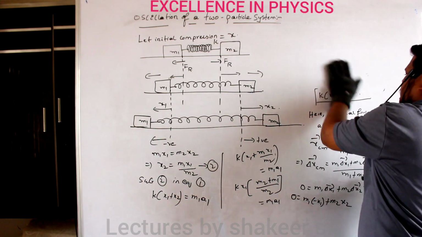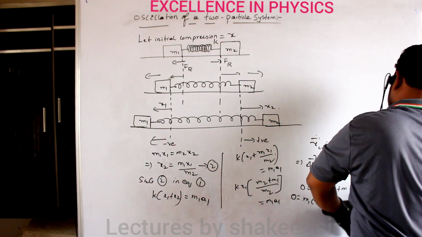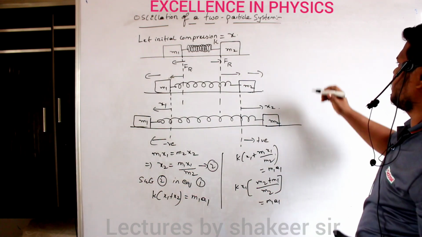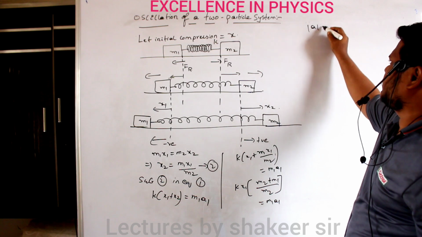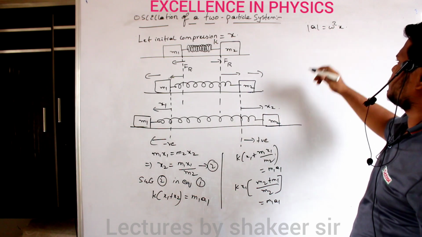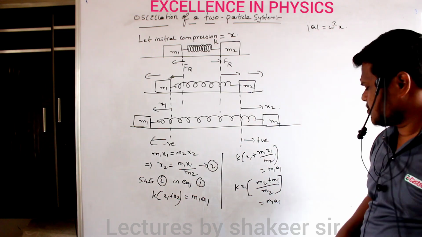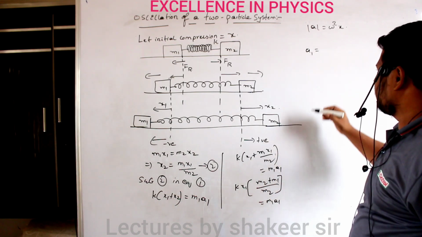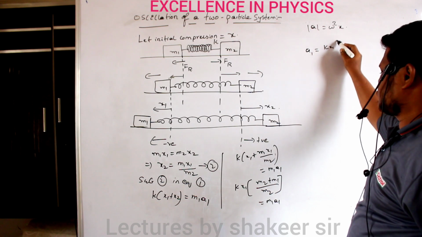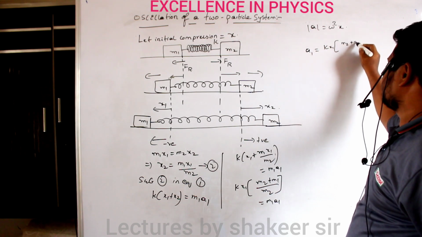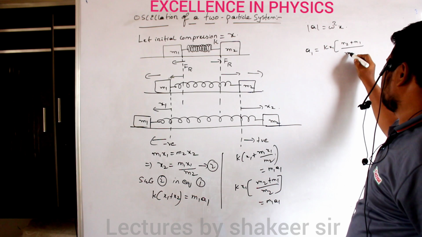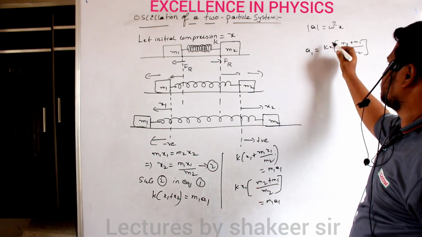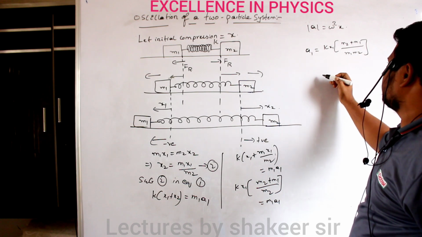Now what can I do? I want to write this total equation in the form of a is equal to minus omega square x. So I will write magnitude of a is equal to omega square into x. In this form I want to convert this relation. So take this m1 also to the other side. Then I can write k x1 into (m2 plus m1) divided by m1 m2. So this is the relation which I got. Clear?